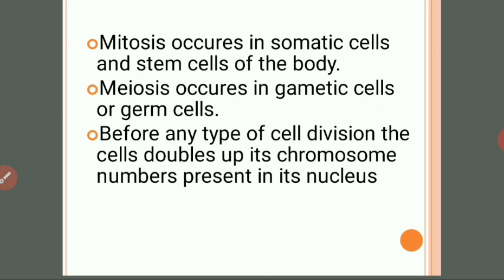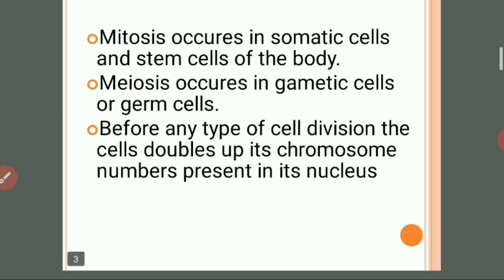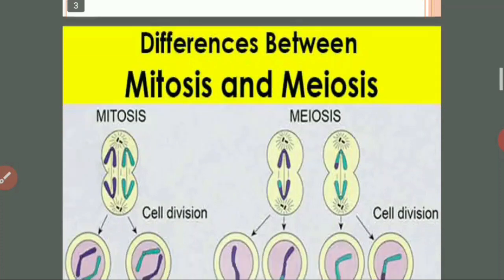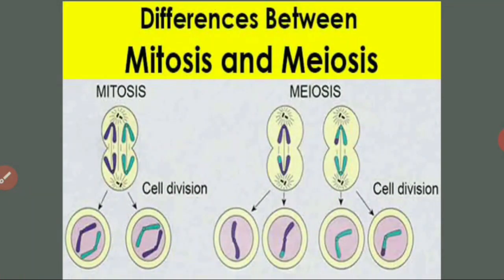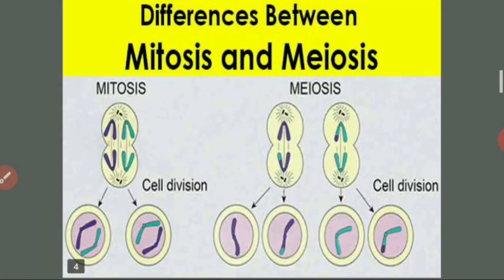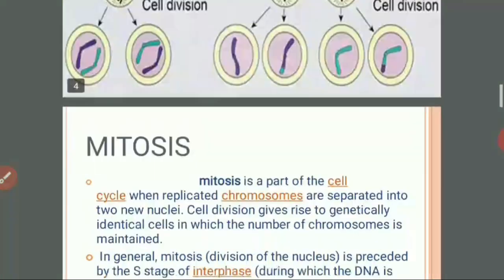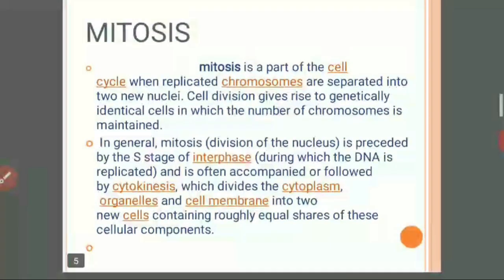One thing you should keep in mind is that before any type of cell division, the cell doubles its chromosome number present in its nucleus. For example, if the chromosome number is 2n initially, then at the time of mitosis it doubles up to 4n. So one by one, we will discuss meiosis and mitosis.